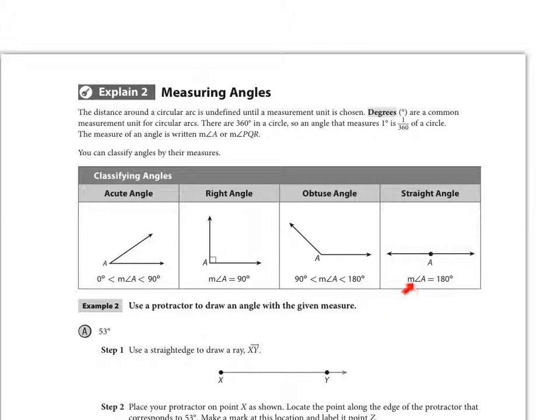And a straight angle is exactly 180 degrees. You can see a straight angle because the two rays that meet at the vertex A form a straight line. We also call them opposite rays. We're not going to worry about anything that's bigger than this, and so 180 is the max. Although, remember that we have 360 degrees if we go all the way around.